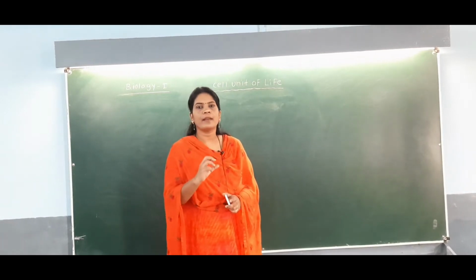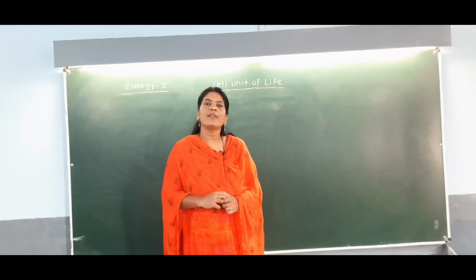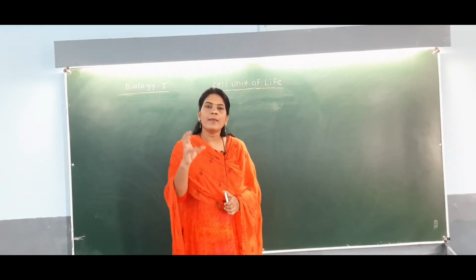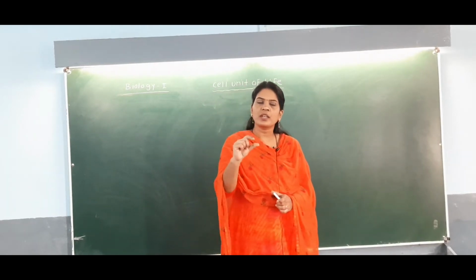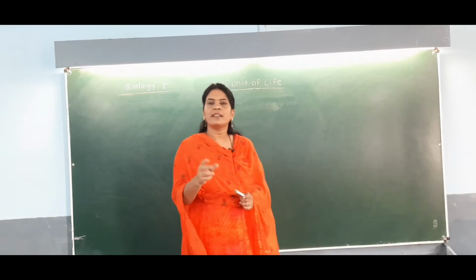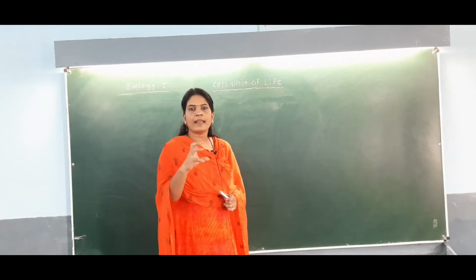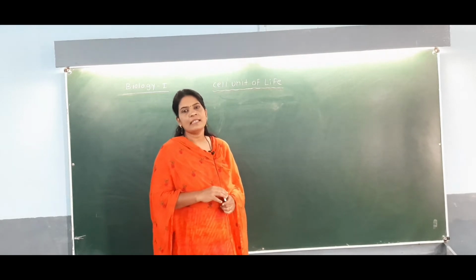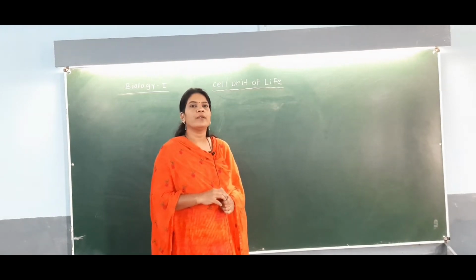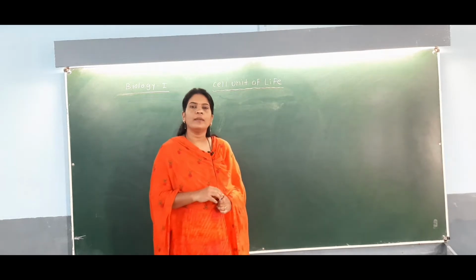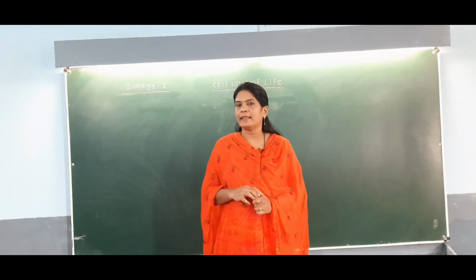So on the cell membrane there are basal bodies, which are one of the surface extensions present in the cell membrane, and from these basal bodies the cilia and flagella arise on the cell membrane. Okay, so here we have completed the part of the cell unit of life up to the cilia and the